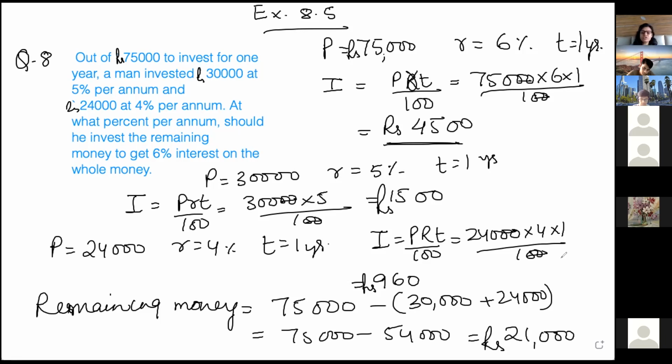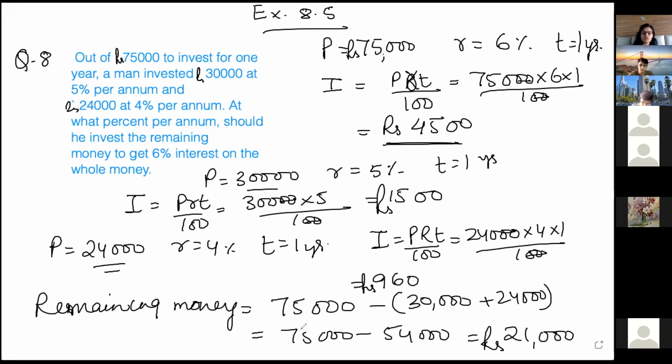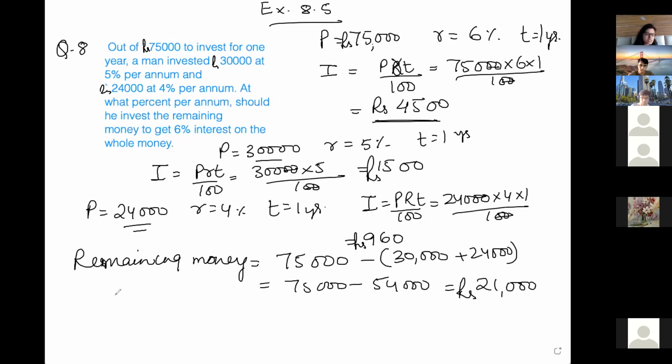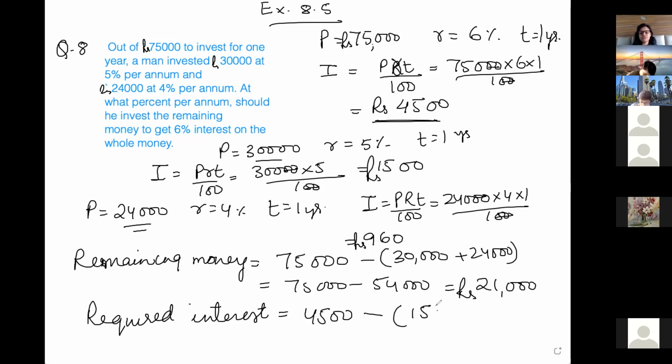So we found the interest on 30,000 and 24,000: 1,500 and 960. But we should have the total interest of 4,500, since they have given a 6% rate on the whole money. So the required interest on the 21,000 should be 4,500 minus 960 plus 1,500.